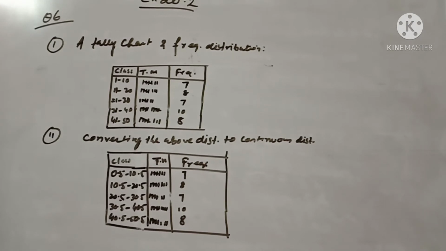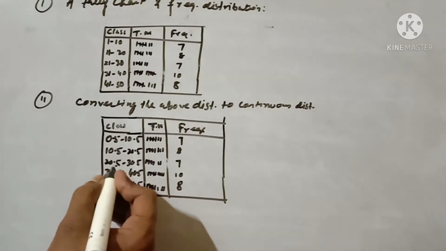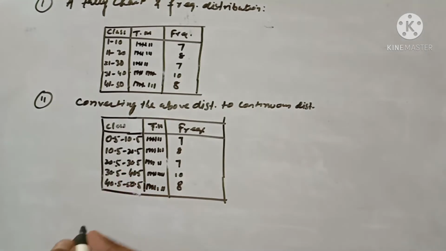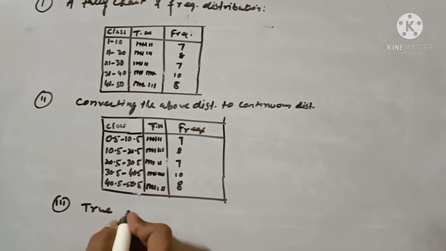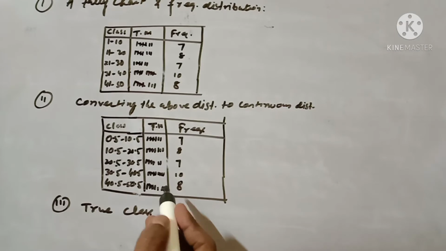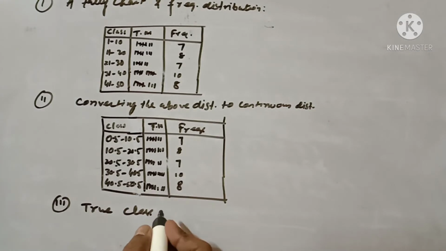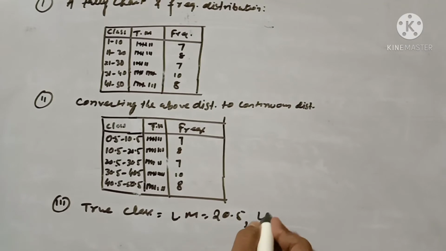Now question number 3: the true class limit of the third class. True class limit means what? This is our true class limit. For the third class, the lower limit will come 20.5 and the upper limit will come 30.5.